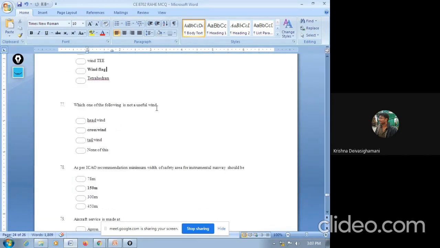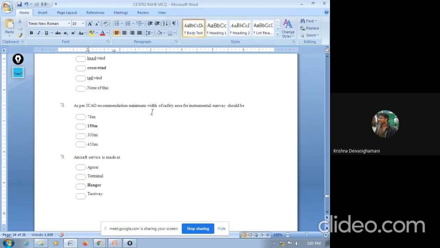Which one of the following is not a useful wind? Headwind, crosswind, tailwind, none of this. So we know the crosswind component is always a headache to the aircraft, handling aircraft movement. So the unusual wind is crosswind.